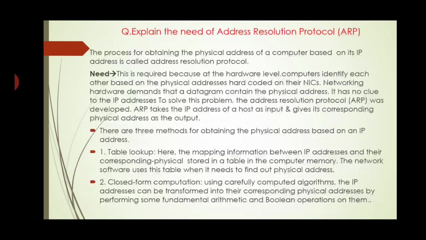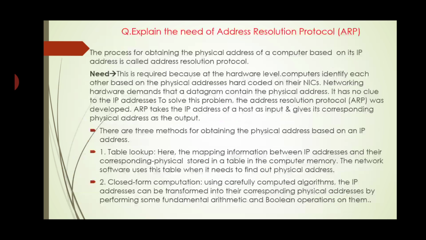This is required because at the hardware level, computers identify each other based on the physical addresses hard-coded on their NICs. Networking hardware demands that a datagram contain a physical address. It has no clue about the IP address. To solve this problem, the Address Resolution Protocol was developed. ARP takes the IP address of a host as input and gives its corresponding physical address as the output. There are three methods for obtaining the physical addresses